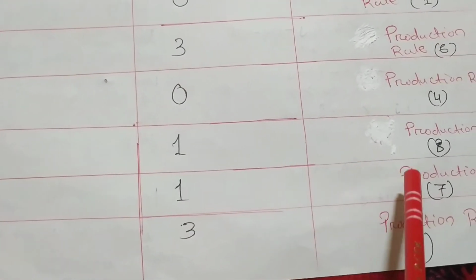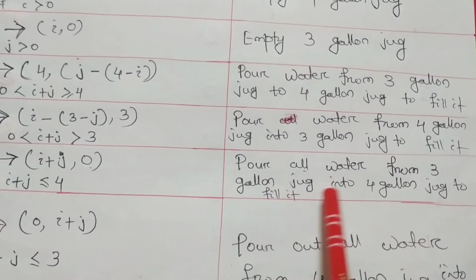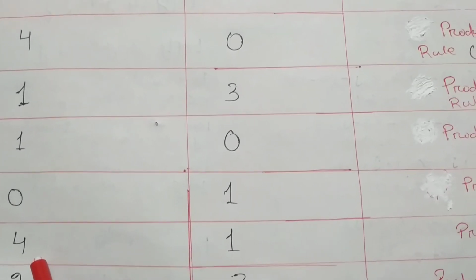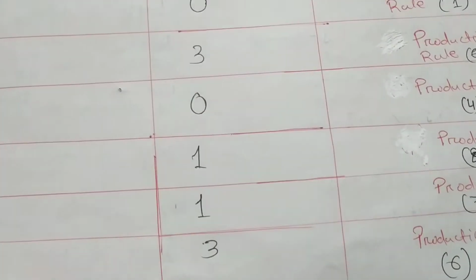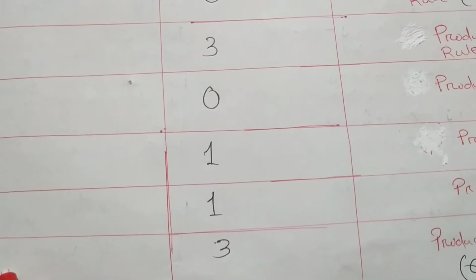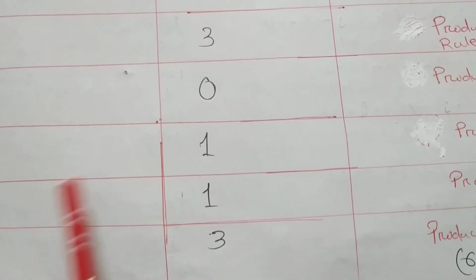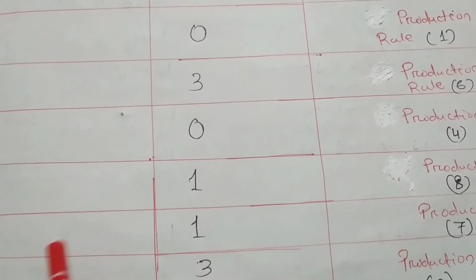Then what happens? Here production rule 7. Production rule 7 what? Pour all water from 3 gallon jug into the 4 gallon to fill it. Okay. So here it is 4. Okay. We are filling the 4 gallon jug. Okay, then here what happens? Here we are transferring 2 gallon of water. From this 4 gallon of water, we are transferring 2 gallon of water to this 3 gallon jug. Previously it was what? 1 gallon. If we transfer 2, okay, then it becomes 3.